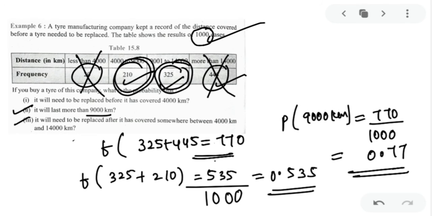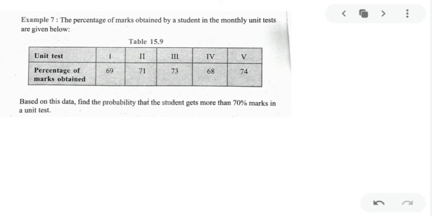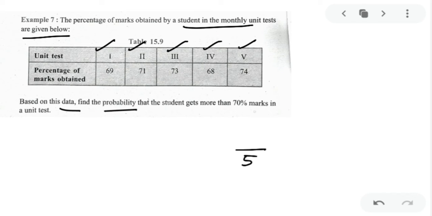Next, my dear kids, is the percentages of marks obtained by a student in a monthly unit test. Okay, so you have monthly unit test 1, 2, 3, 4, 5. So the total number of cases or the total number of observations is 5. Now they are asking, based on this data, find the probability that the student gets more than 70% marks in the unit test. Now these are the percentages given. First unit test you have 69, so that is less than 70.